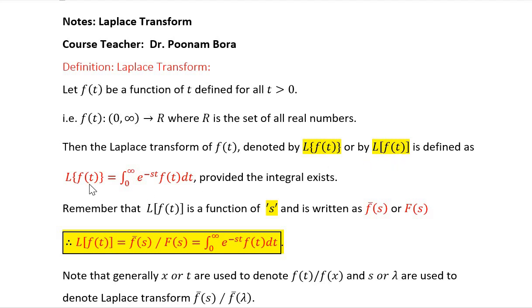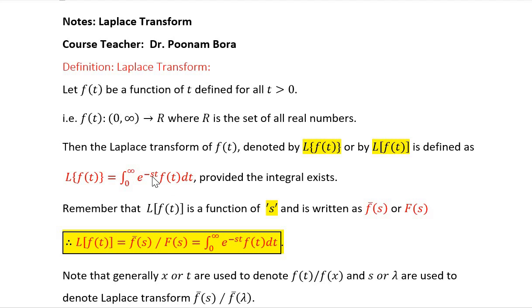Laplace transform of f of t is defined as integration from 0 to infinity. So this is an improper integral because one of the limits is infinity. We are integrating over this domain of f of t. The function which we are integrating is e raised to minus st into f of t dt.